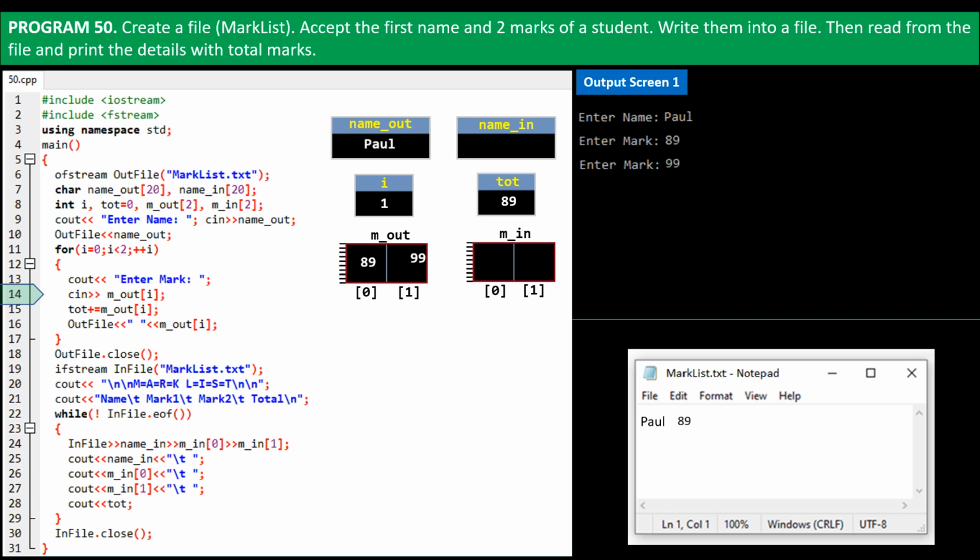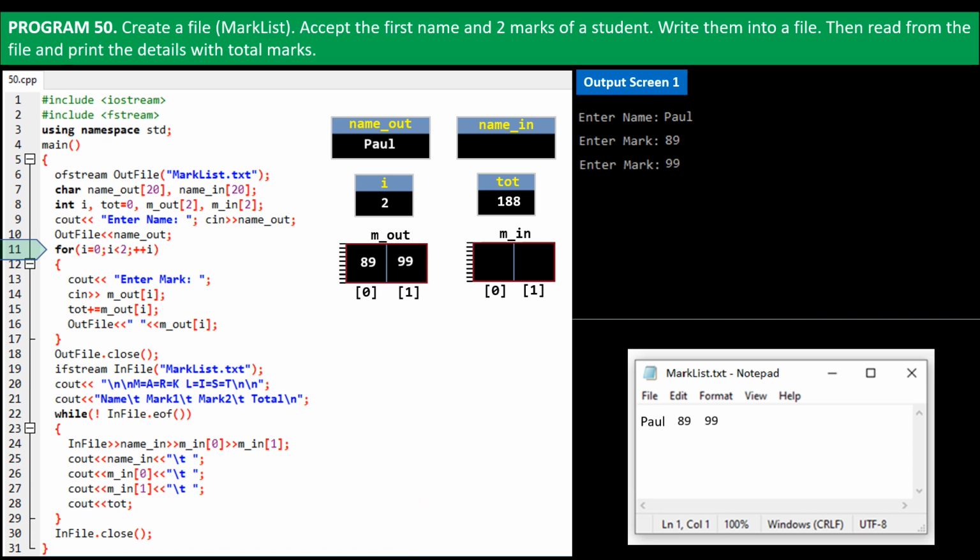I enter 99. It's stored in mout of 1. tot, for total marks, is updated with the second marks we just received. Tot becomes 89 plus 99, that is 188. OutFile object writes the value in mout of 1 to marklist.txt file. Control shifts to for loop header. i becomes 2 and for loop stops.